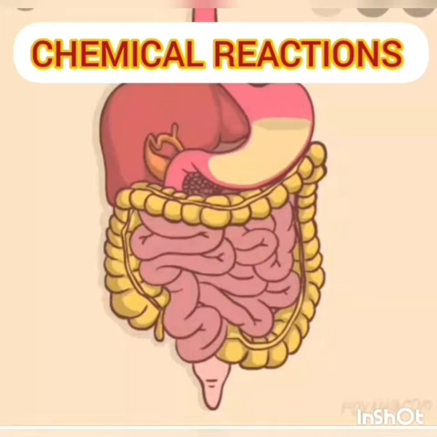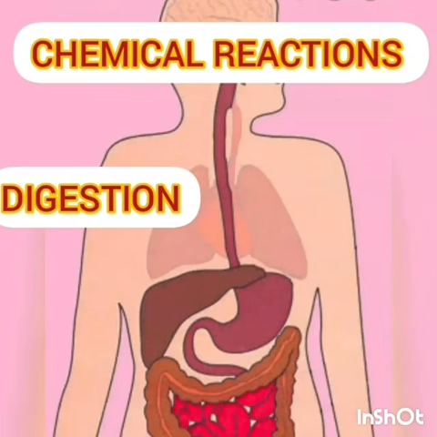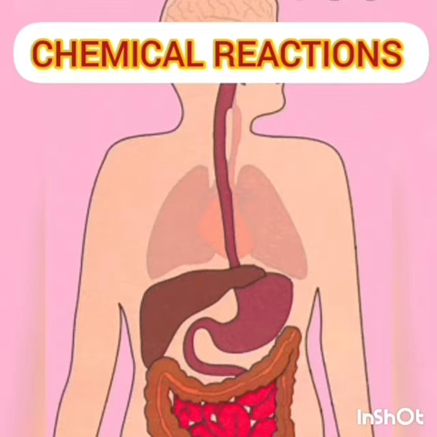Digestion of food is also a chemical reaction. When we take food through the mouth, the food passes through the esophagus, stomach, small intestine, large intestine, and anus. In all these parts, digestion of food takes place, which is a chemical reaction. Food is broken down into small parts with the help of biocatalysts, which are called enzymes. So digestion is a chemical reaction.